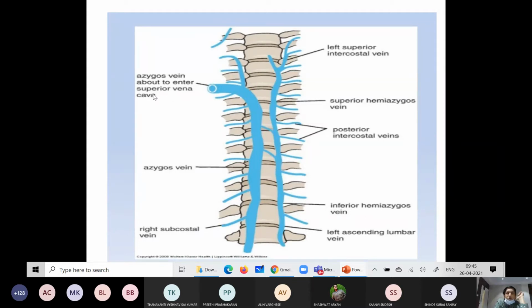At this level the azygos vein enters the superior vena cava. These are the different tributaries: left superior intercostal vein, superior hemiazygos vein, posterior intercostal vein. Then at the lower level, inferior hemiazygos vein and left ascending lumbar vein. So these are the tributaries, and this is the main azygos vein.